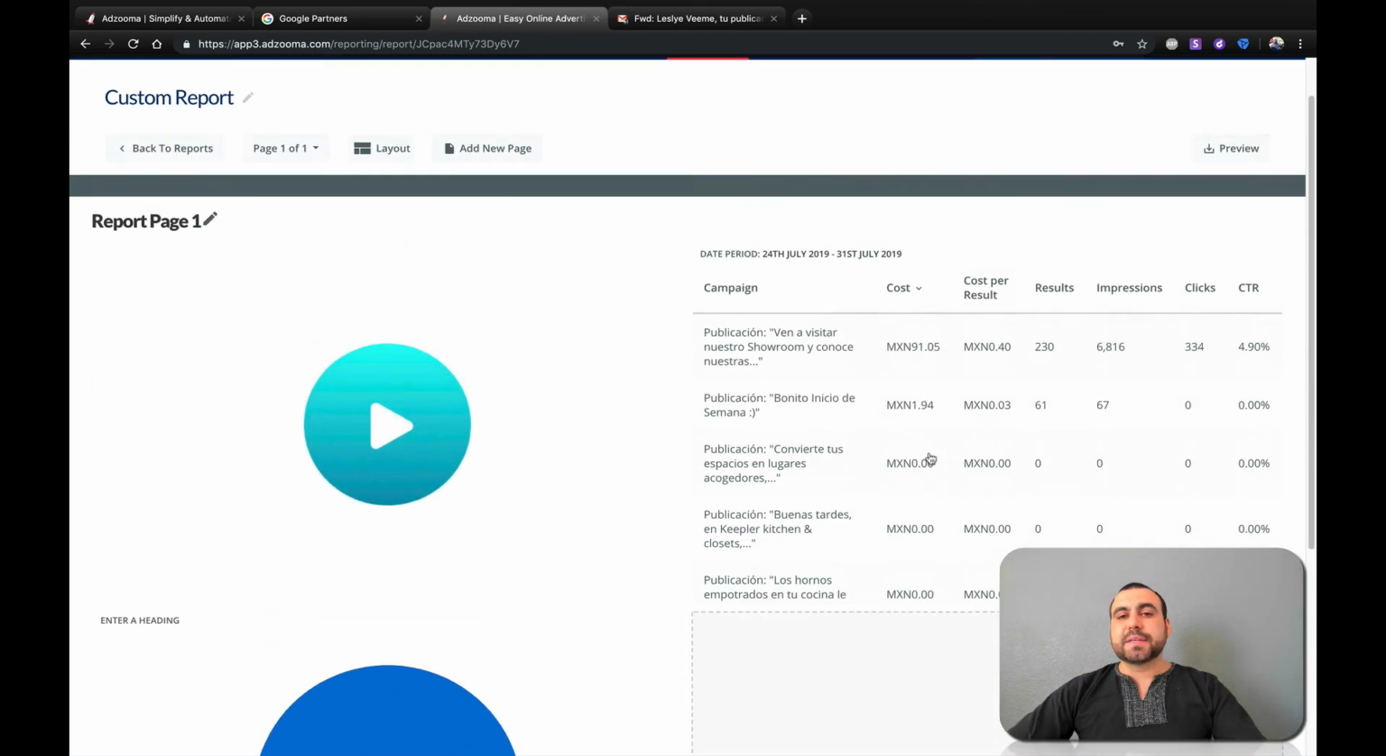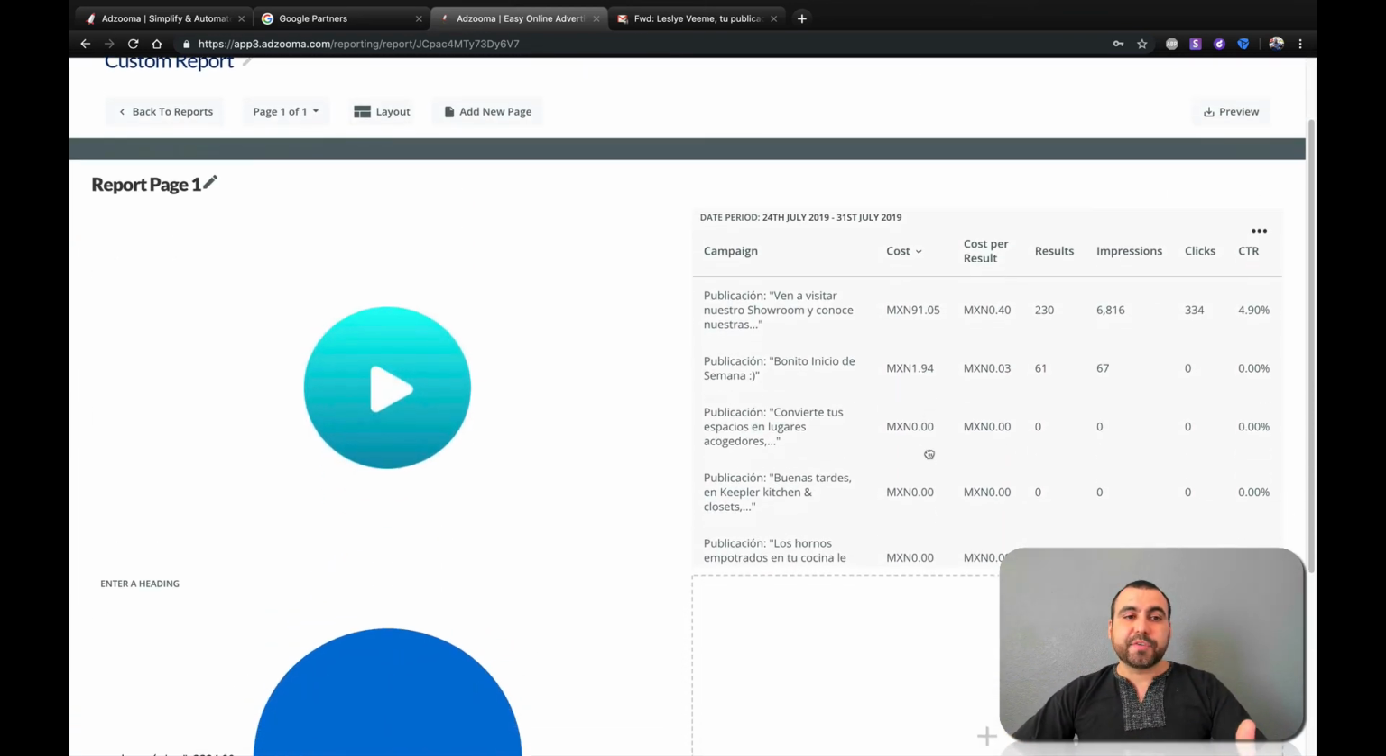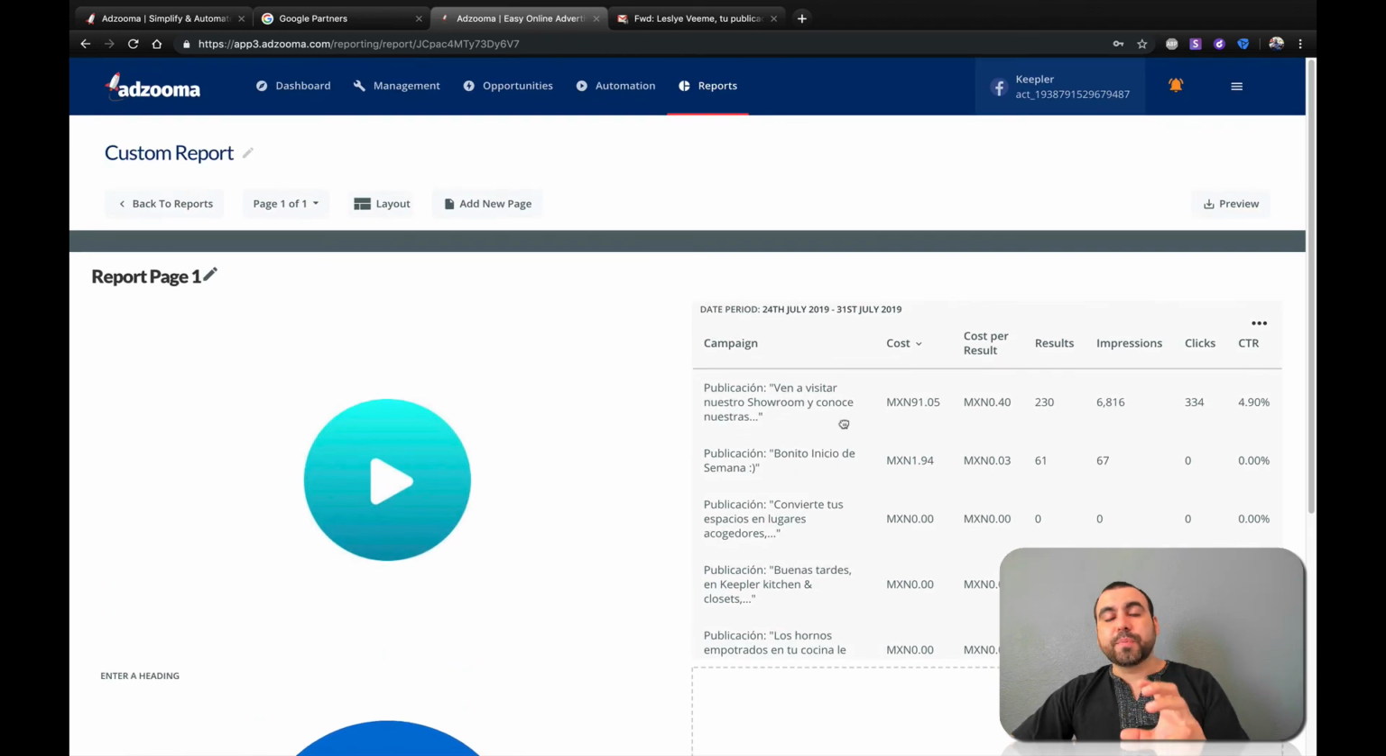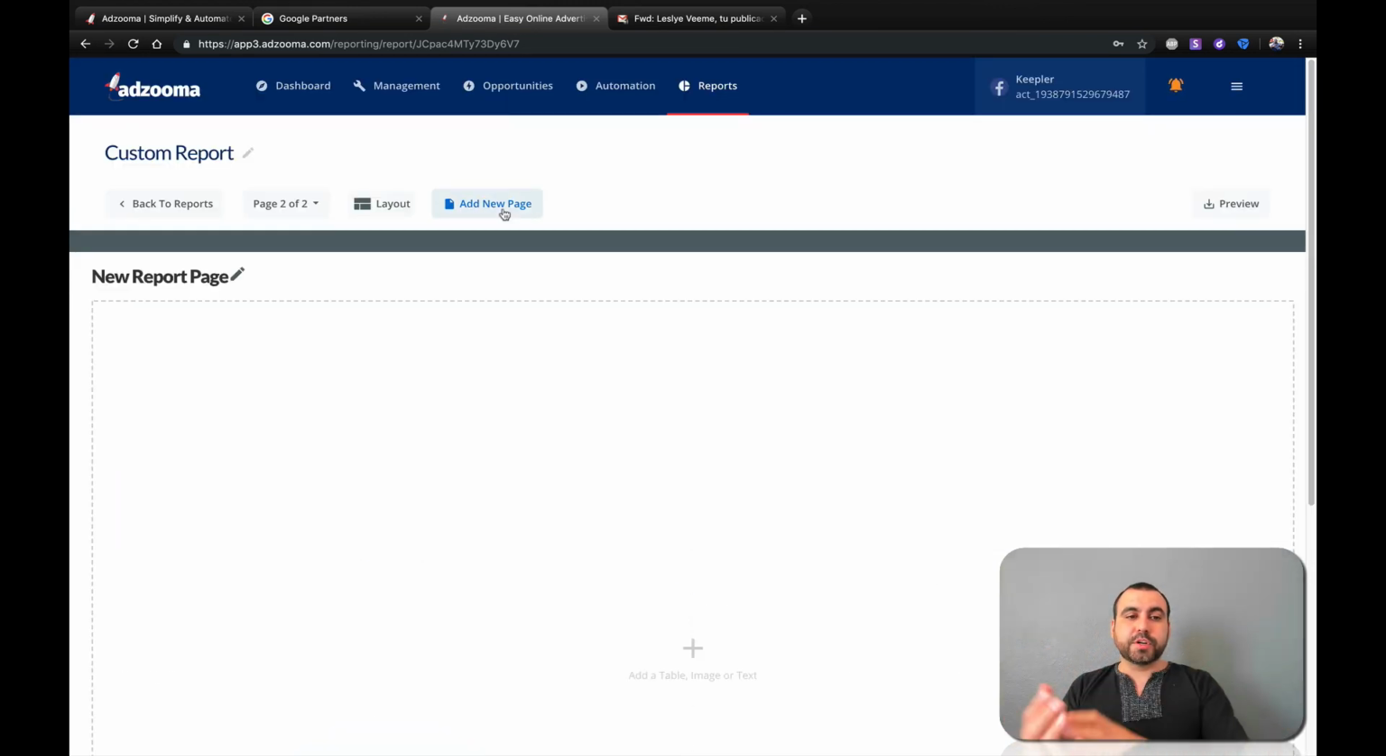You can see we can customize it, and we can print this after. So you can make your own customizations as you want, and give your own reports to your clients. You can add more pages to this, so you can add more reports. You can see page 1, page 2, and you can add your own and customize the reports to your liking. So this is a great option for you to have.